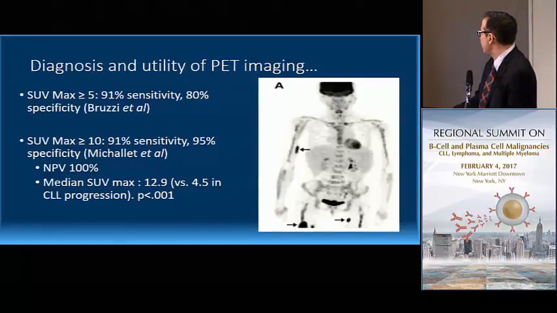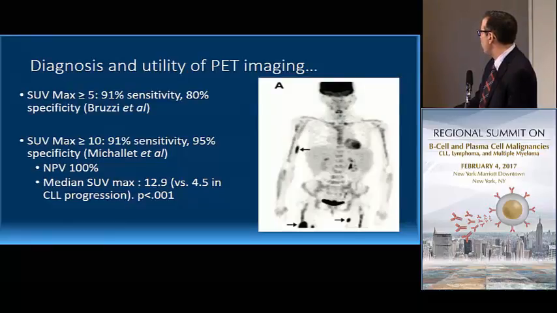Obviously, biopsy is required in order to confirm whether or not this is a DLBCL or Hodgkin subtype. There have been models proposed that can help guide where to biopsy a patient. And there are a couple of different series, actually several series published, looking at PET imaging to help decide where biopsy should be performed or if a patient has Richter's based on SUV max.